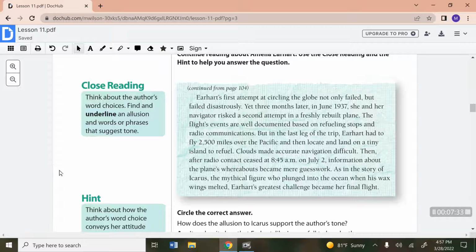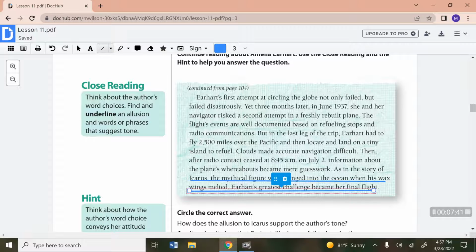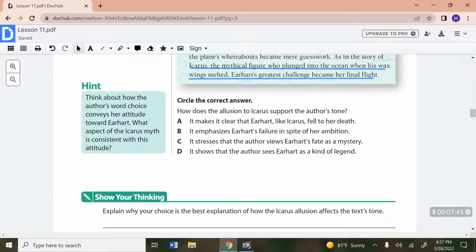So obviously the allusion that we see here is this reference to Icarus. So we're going to go ahead and underline that right there. And now let's move on to the question. How does the allusion to Icarus support the author's tone? A says it makes it clear that Earhart, like Icarus, fell to her death. B says it emphasizes Earhart's failure in spite of her ambition. C says it stresses that the author views Earhart's fate as a mystery. And D says it shows the author sees Earhart as kind of a legend.